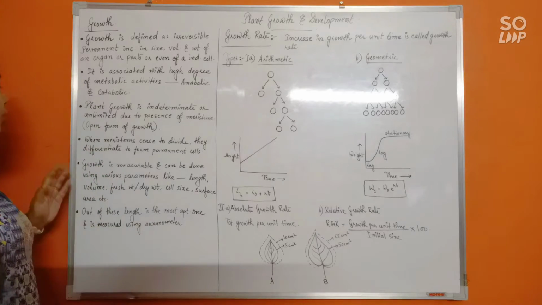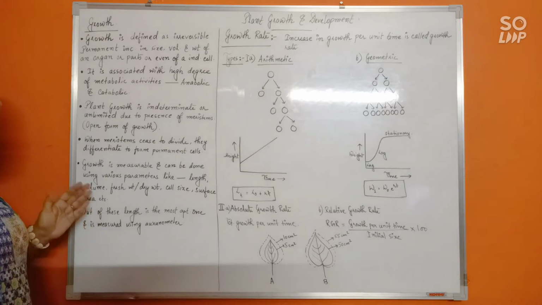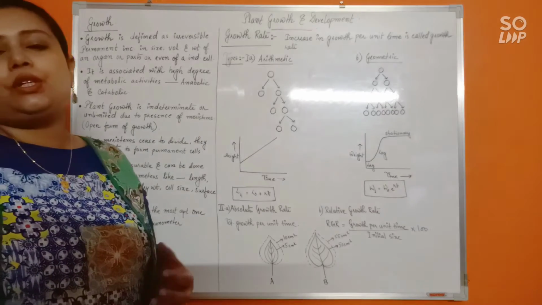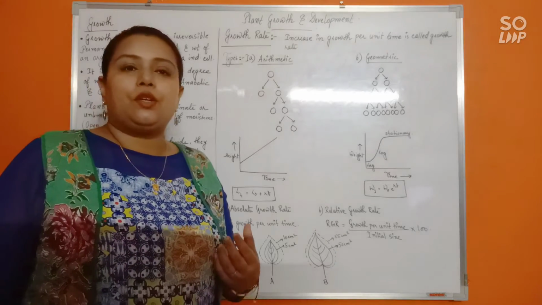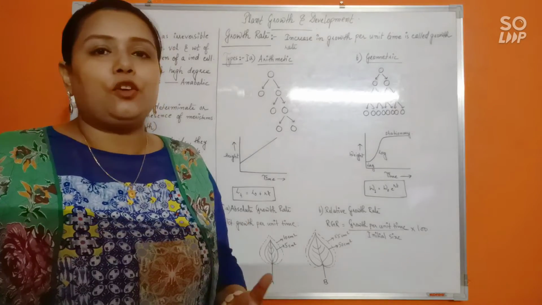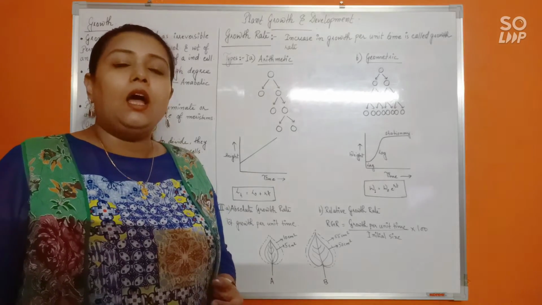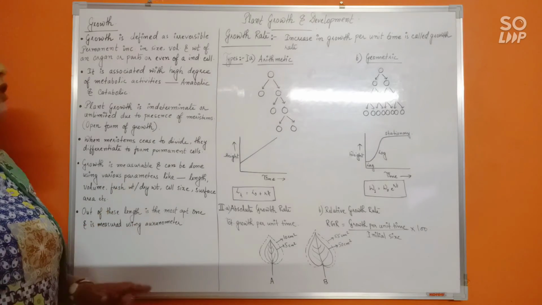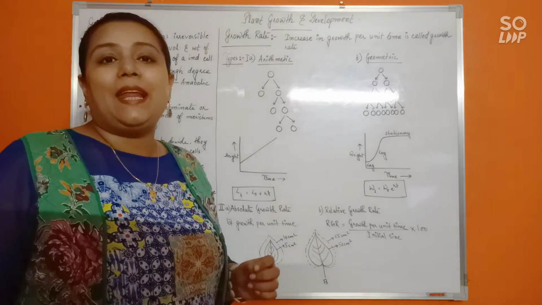Okay. Now, growth is measurable and can be done using various parameters like length, volume, fresh weight or dry weight, cell size, surface area, etc. We can measure the growth in the plant from various different parameters. Like if you check the surface area increase in the leaf of a plant, or if you see the lengthwise increase in the height of the plant, all of that can allow you to understand or estimate the growth of a plant. But if you ask me which of all these different parameters that I have mentioned here is the most important or the most appropriate one, it will be the length of the plant.